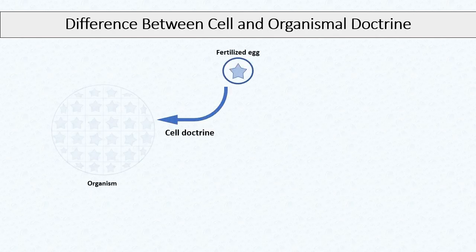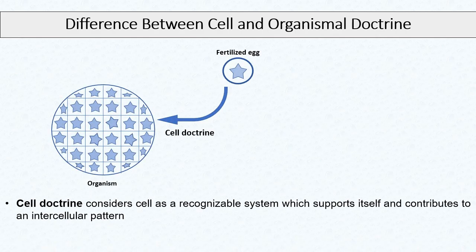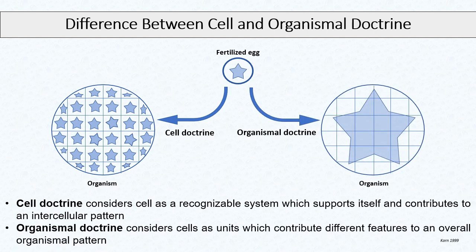For better understanding of the cell and organismal doctrines, let us go across a simple diagram which will make it clear. So, as per the cell doctrine, cells are considered as recognizable systems which support themselves and contribute to an intercellular pattern. But in organismal doctrine, cells are considered as units which contribute different features to an overall organismal pattern.